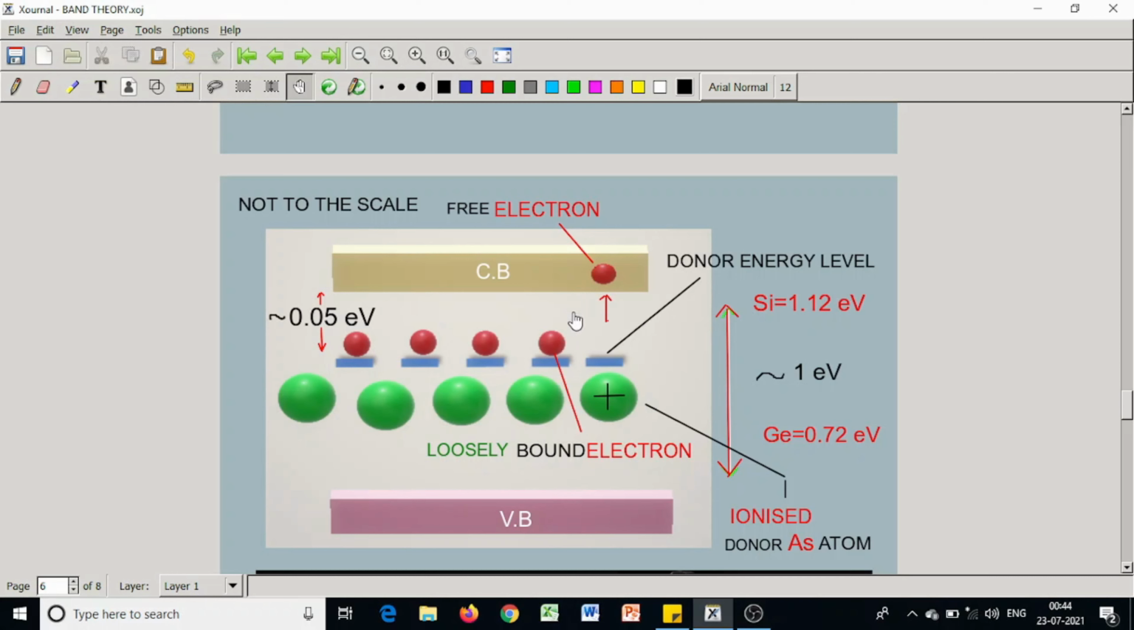The energy gap is 0.05 electron volt for silicon and 0.01 electron volt for germanium. We are dealing with silicon.